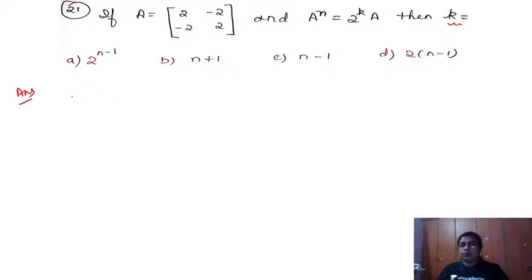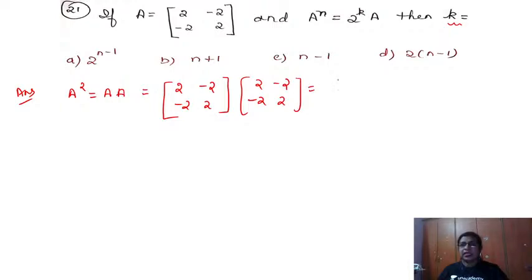A is given as 2 minus 2, minus 2 2. Let me just find A square. A square is nothing but A into A, isn't it? So let me keep this ready: 2 minus 2, minus 2 2 into 2 minus 2, minus 2 2. So what will I get here? 2 2s are 4, plus minus 2 into minus 2, again 4. So 4 plus 4 you are getting 8. Next, minus 4 is minus 8. Next we have minus 4 minus 4, which is minus 8. Then 4 plus 4 is equal to 8.